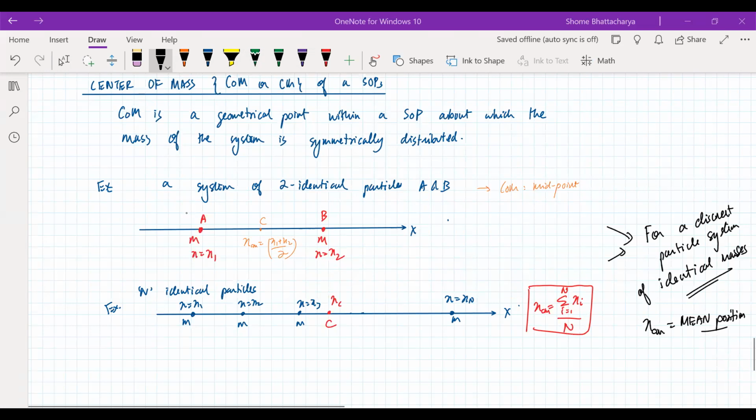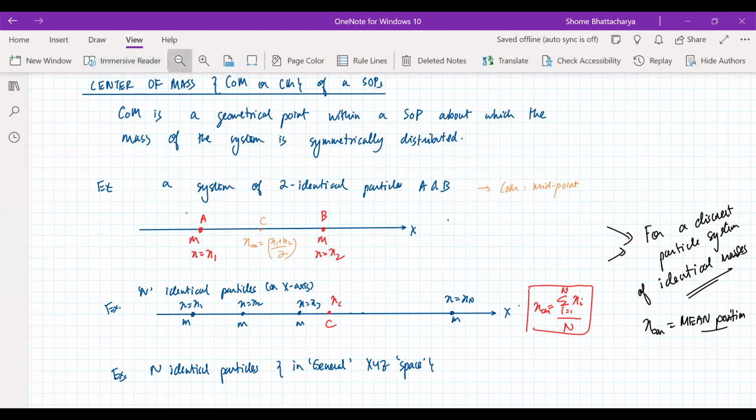Okay. Now, can we extend this to a three-dimensional system? If we have n particles of equal mass, but they're not on the x-axis, they are in the general three-dimensional space, then we have to just use the same formula for the y and z coordinate also. So if we have a more general case, in the earlier one they were on the x-axis. Now we have n identical particles in general xyz space.